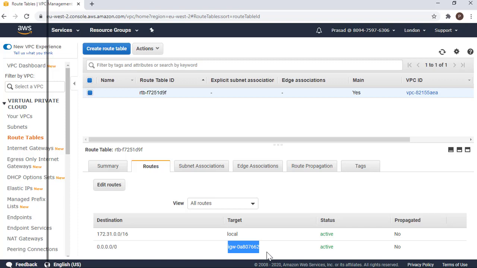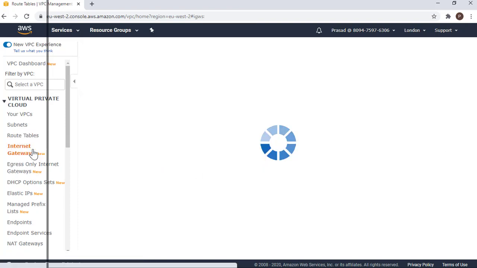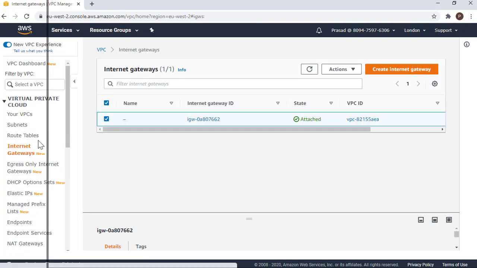And how we will be able to access the internet is through the internet gateway. If you see here, this internet gateway is attached to this particular VPC. I believe we can detach it from a VPC, and then that VPC will not be able to access the internet. So these are the basic building blocks of a network: a VPC, subnet, route table, and internet gateway.